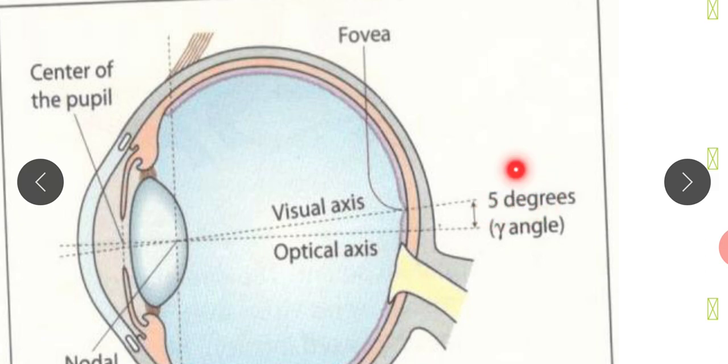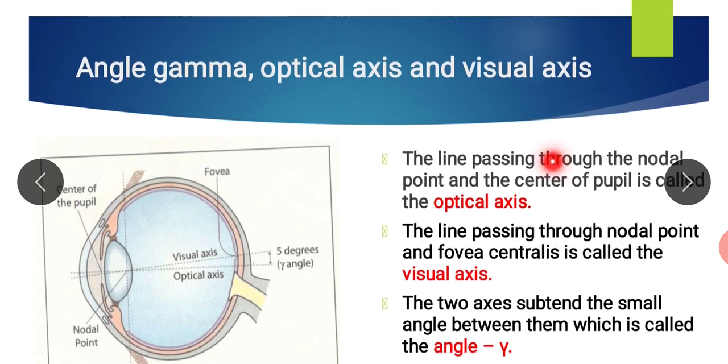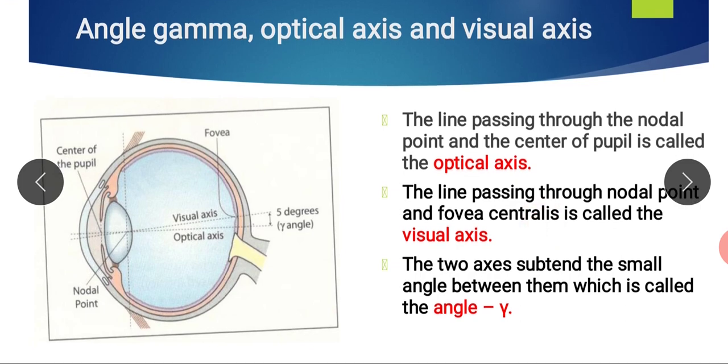So these are a few terminologies sometimes asked in the viva. Let us see: the line passing through the nodal point and the center of the pupil is called the optical axis. The line passing through the nodal point and the fovea centralis is called the visual axis. And the two axes subtend a small angle between them, which is called angle gamma.